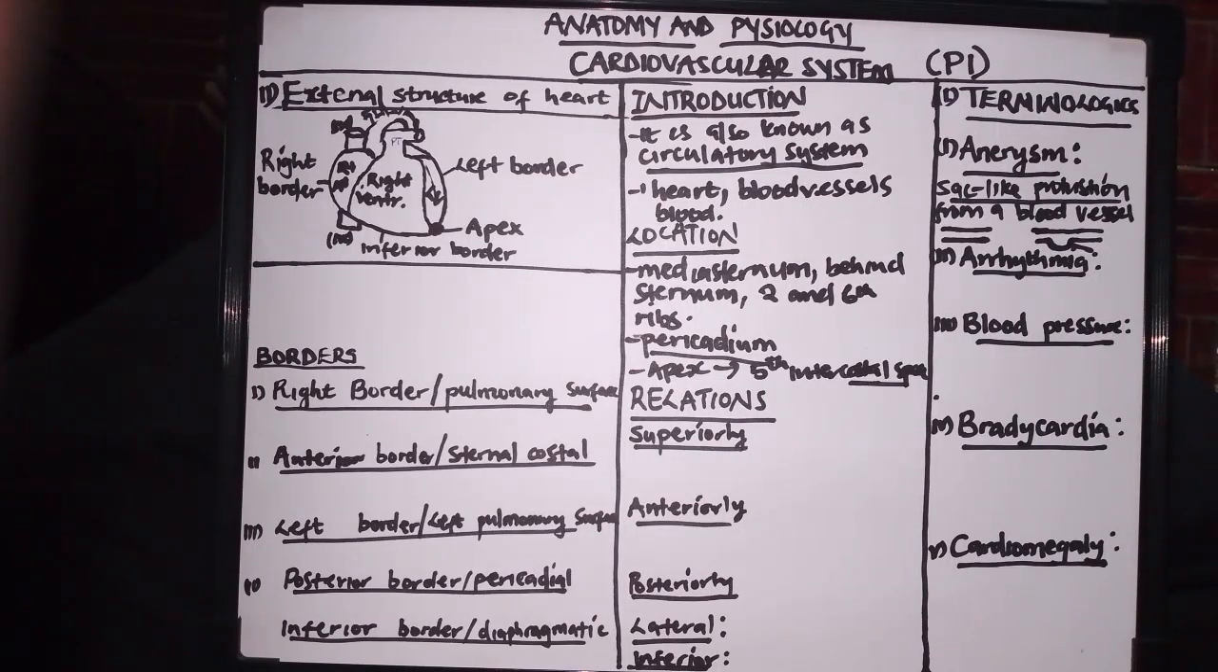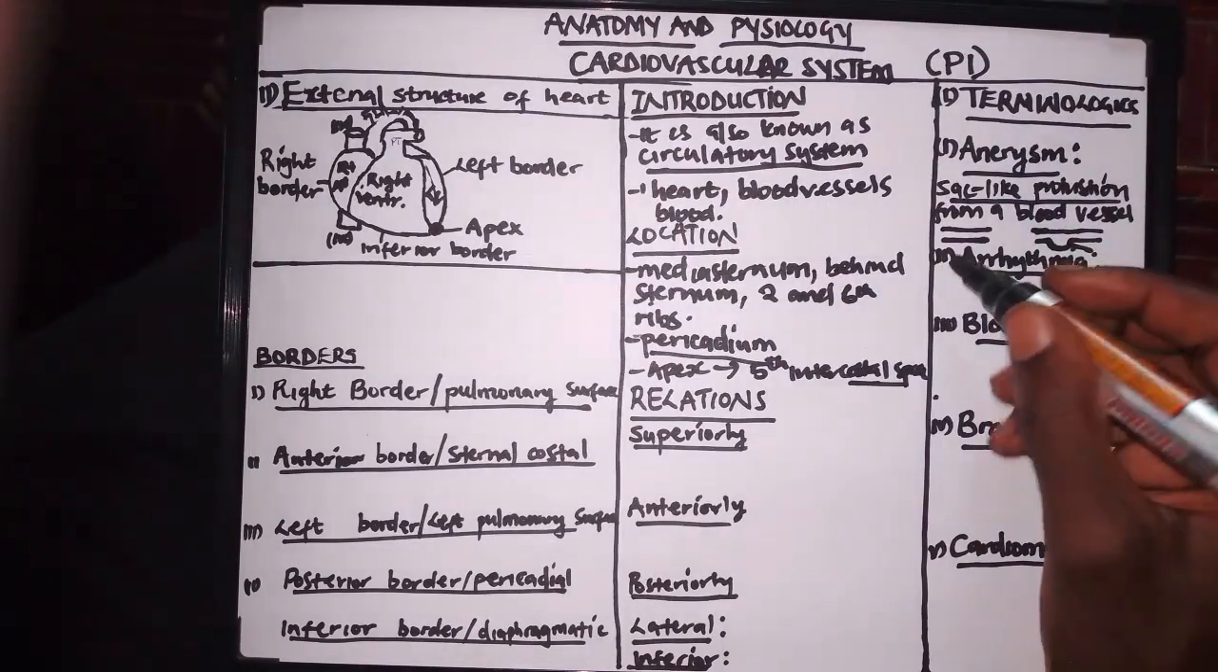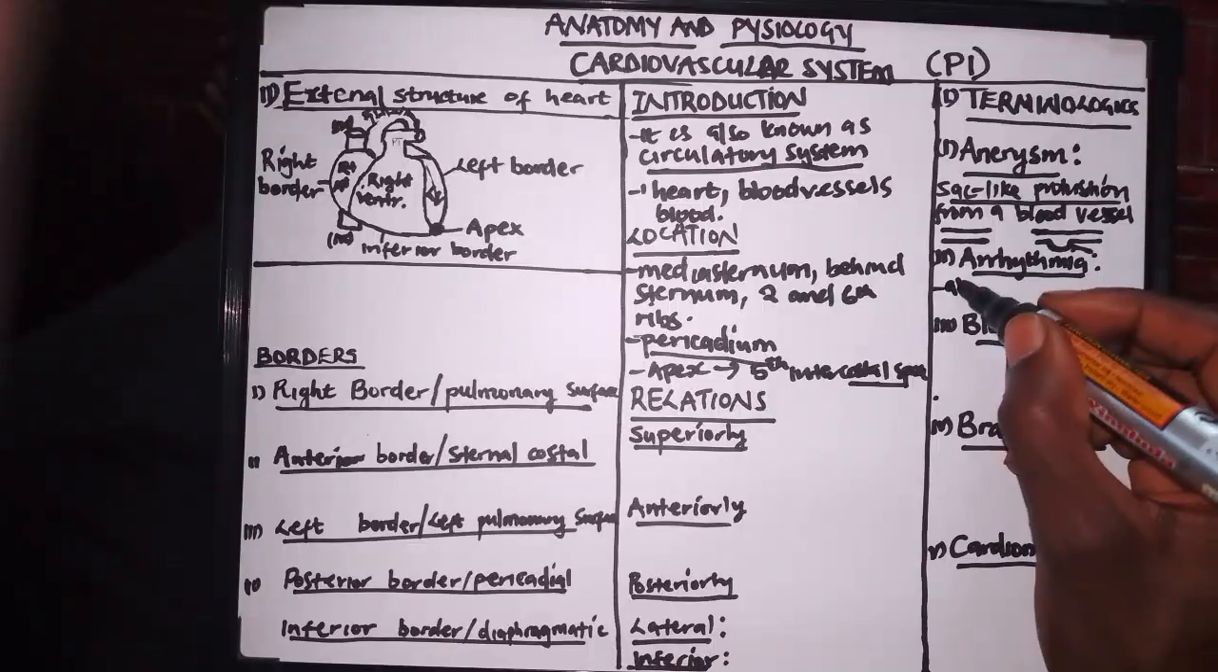Then the next term we are going to talk about is arrhythmia. So what is arrhythmia? Arrhythmia is just an abnormal heartbeat.